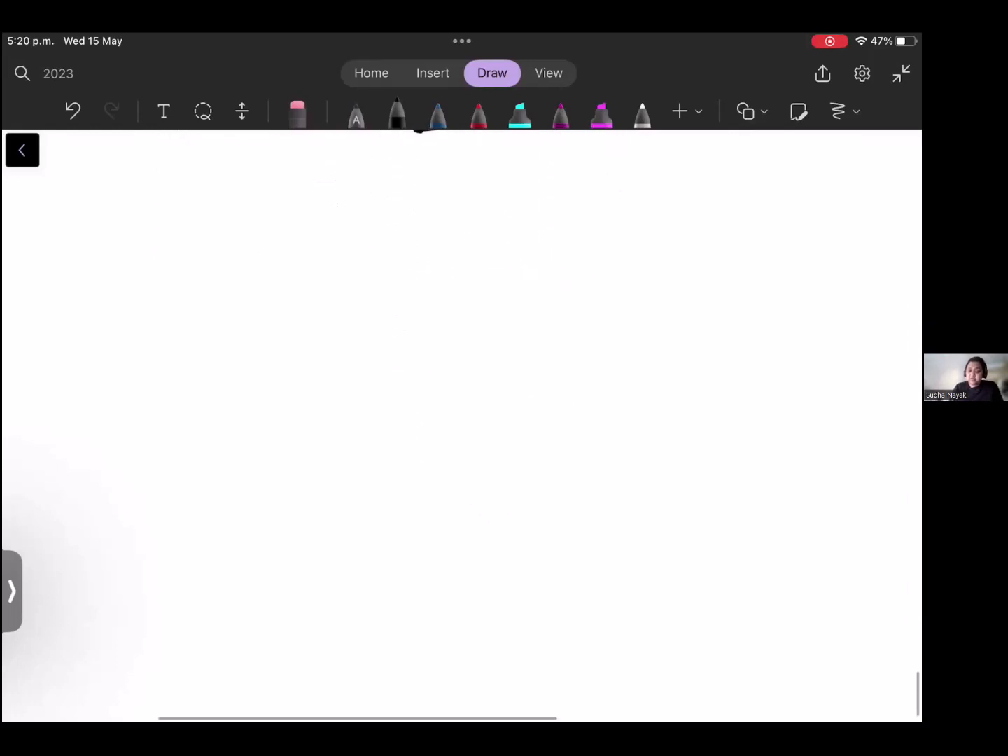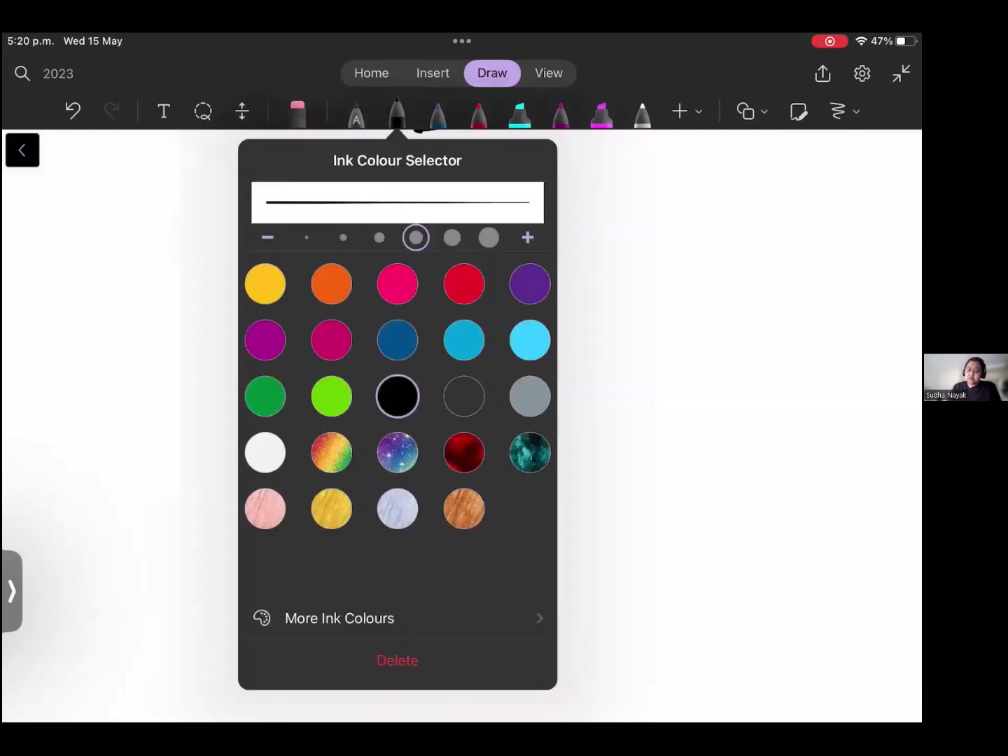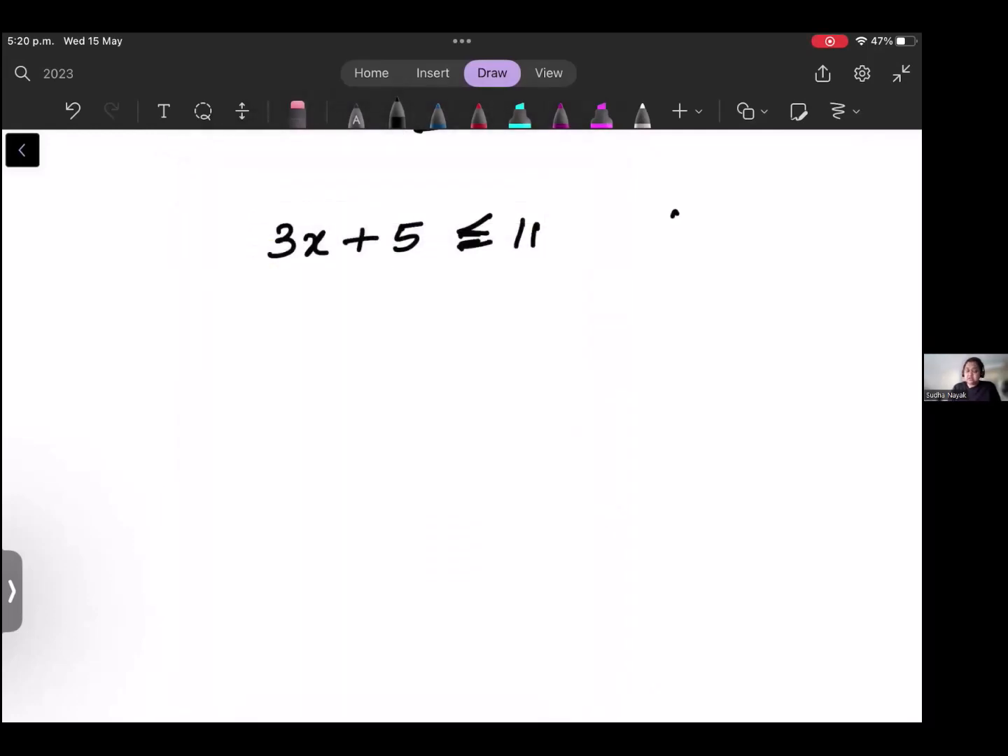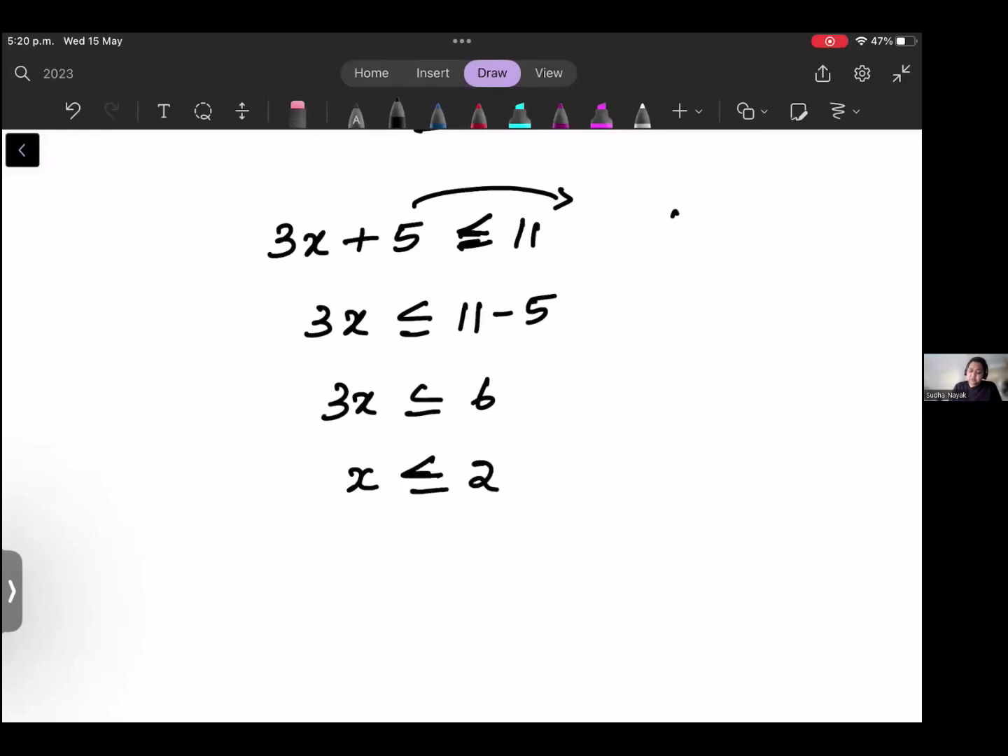So you know how to solve linear equations, but in inequalities, say 3x plus 5 less than or equal to 11. You solve linear inequalities the same way as equalities. So it is less than or equal to, you bring the 11 this side. So it is 11 minus 5. So 3x is less than or equal to 6. x is less than or equal to 2.